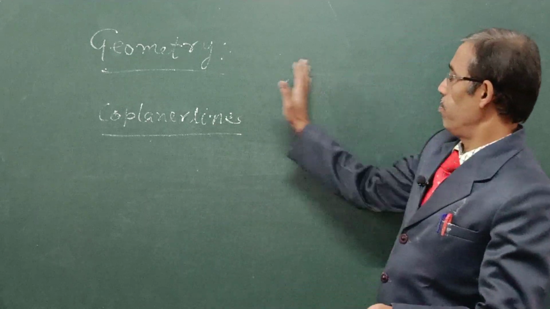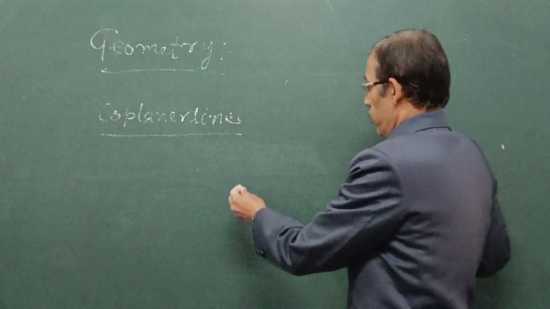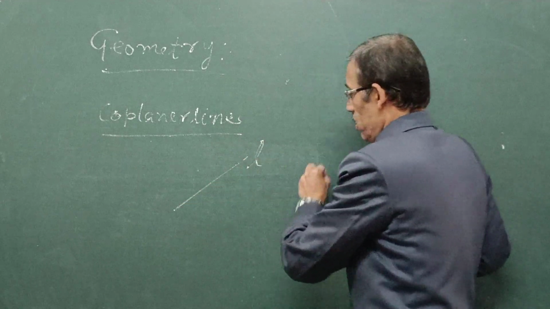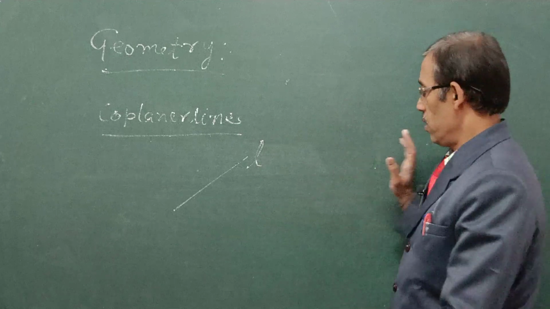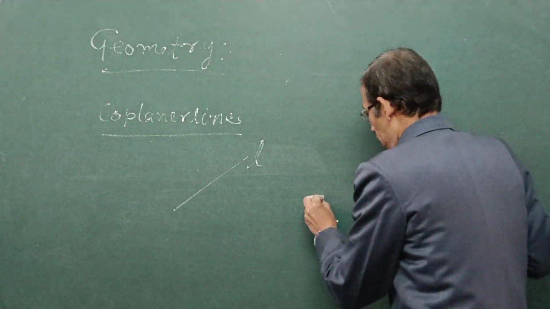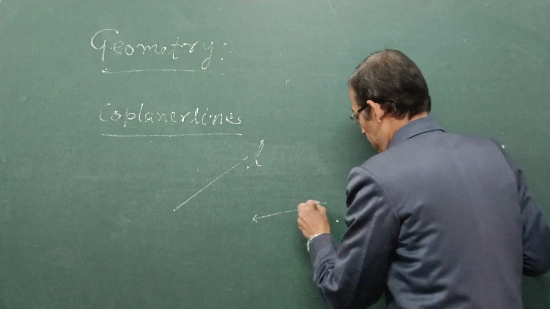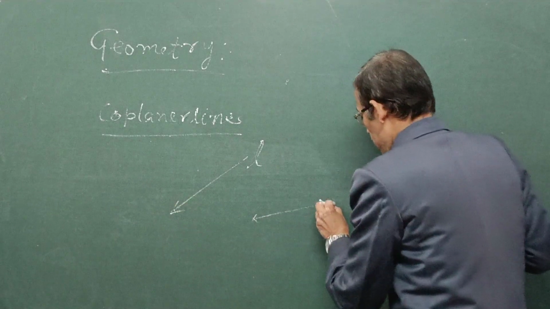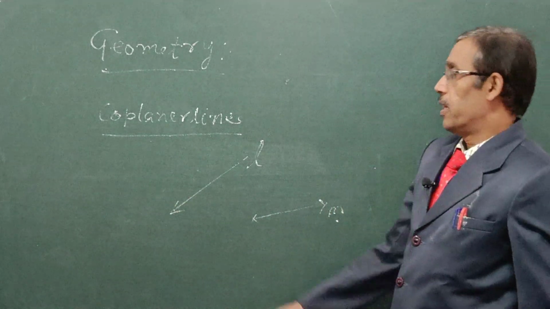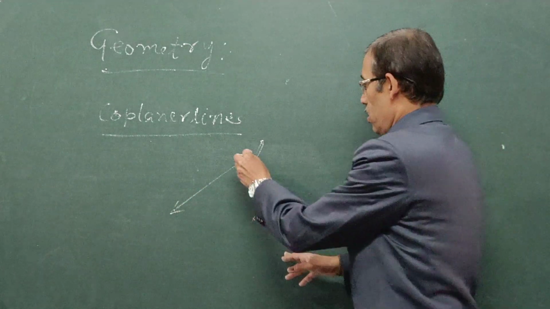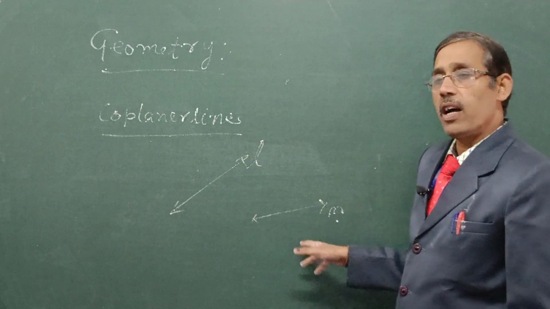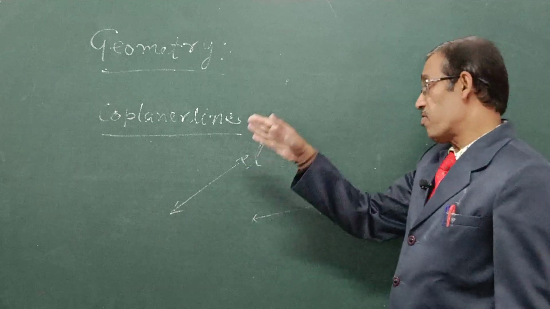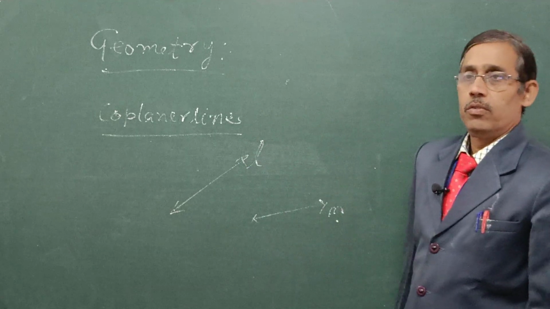Suppose this is a plane. I have drawn line N in this plane, and also line M drawn in this plane. So these two lines are called coplanar lines because these two lines lie in the same plane.